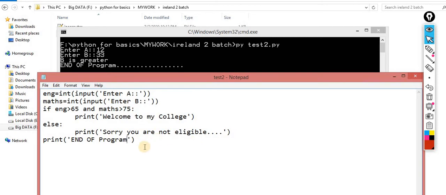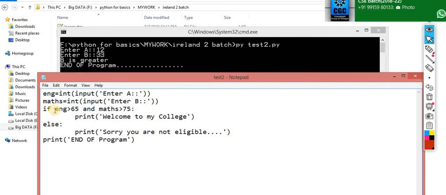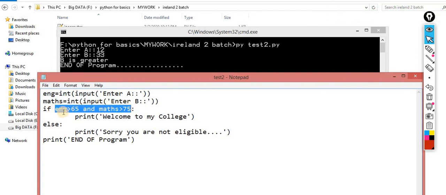Okay, now this is the condition, you can observe it. We already discussed in the theoretical section when we understood this logical operator. Now this time, if both conditions are true, let's suppose the person scored more than 65 in English and more than 75 in mathematics, then the person is eligible. Otherwise, if this condition fails, then print the message, sorry, you are not eligible. Okay, so I am running it and saving it first.